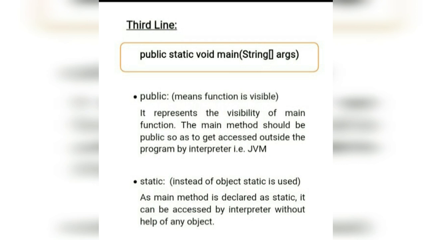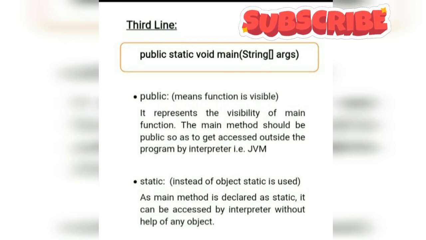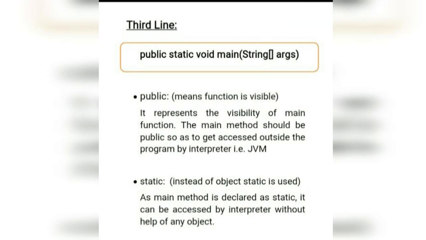Interpreted is nothing but the JVM, that is the Java Virtual Machine, so that it can understand that the main method is here. As public, it will have the scope throughout the code and also outside the code. That means for that purpose, public is given. It represents the visibility of the main function. The main function should be public so that it can be accessed outside the program by the interpreter, that is by the JVM, the Java Virtual Machine.